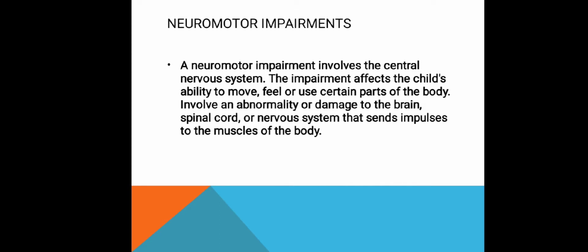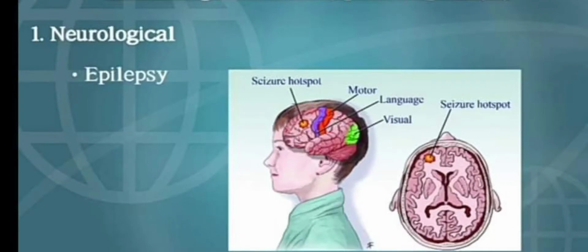A neuromotor impairment involves the central nervous system. But before anything else, we will define what the central nervous system is. The central nervous system is the body's processing center. The brain controls most of the functions of the body, including awareness, movement, thinking, speech, and the five senses of seeing, hearing, feeling, tasting, and smelling. In other words, the spinal cord is an extension of the brain.